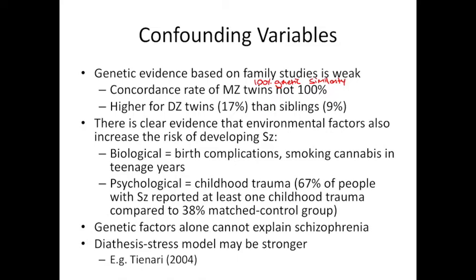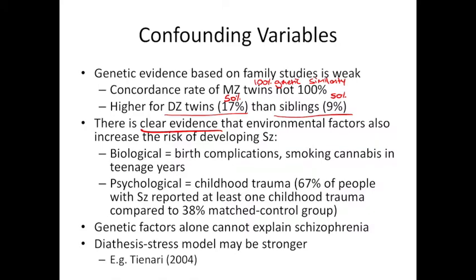Likewise, we see higher concordance for dizygotic twins, who share 50% of their genes, than siblings, who also share 50% of their genes. Obviously, those dizygotic twins are sharing more aspects of the environment than siblings who were born at different times. Again, this suggests clear evidence that environmental factors are also important in determining risk.